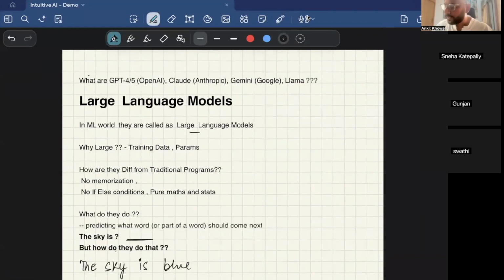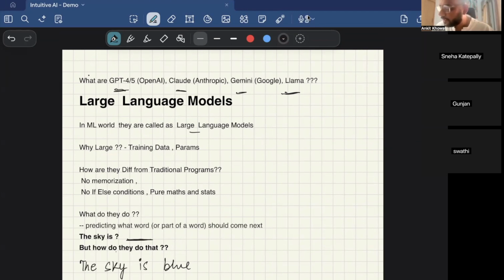I'm sure almost all of you might be interacting with GPT-4, Claude, Gemini, and Llama. So what are all of these? You know ChatGPT, but in the ML world, what are they called? They are called large language models. You will see this term used interchangeably, like GPT and large language models. In the ML world, GPT and Claude are called large language models.